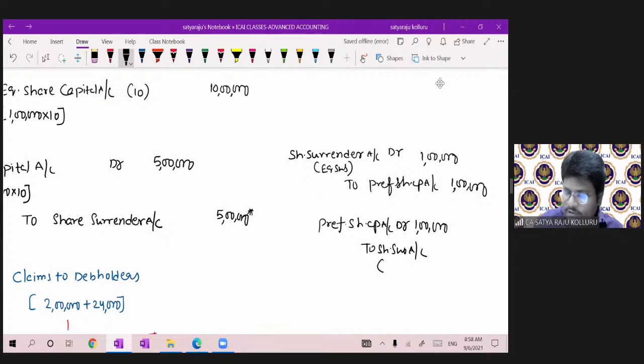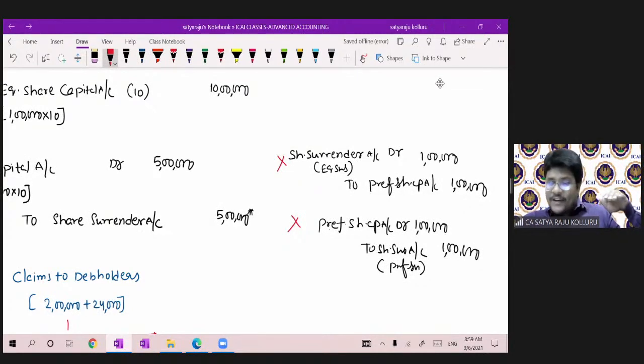Now, which shares are surrendered? Preference shares. But in a real-time scenario, I don't want to pass all these entries. Why, sir? Here I debited share surrender account and credited preference share capital account; then I debited preference share capital account and credited share surrender account. Now they cancel with each other.